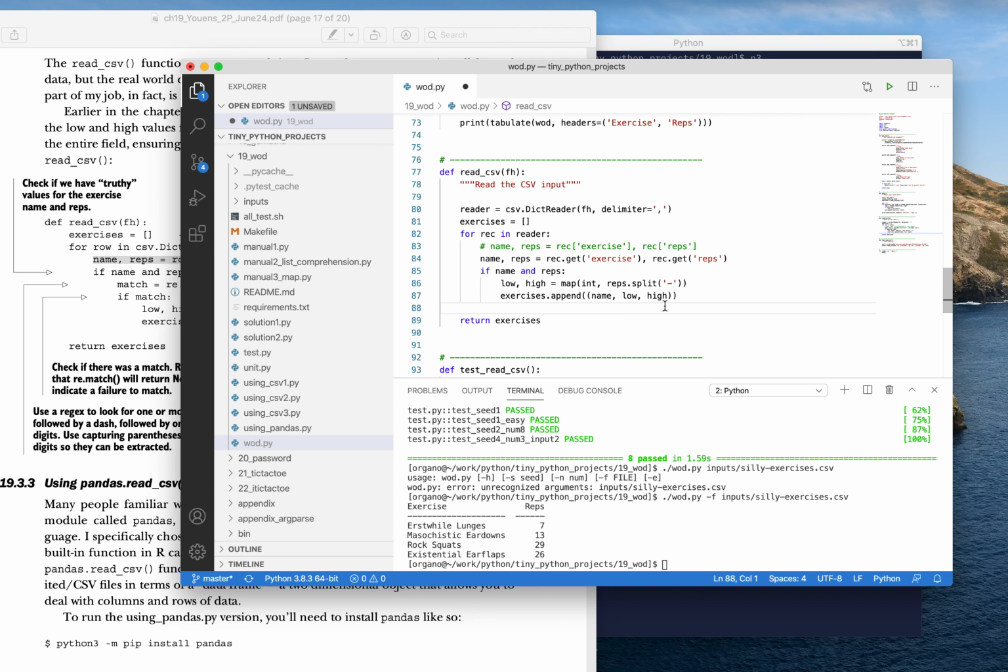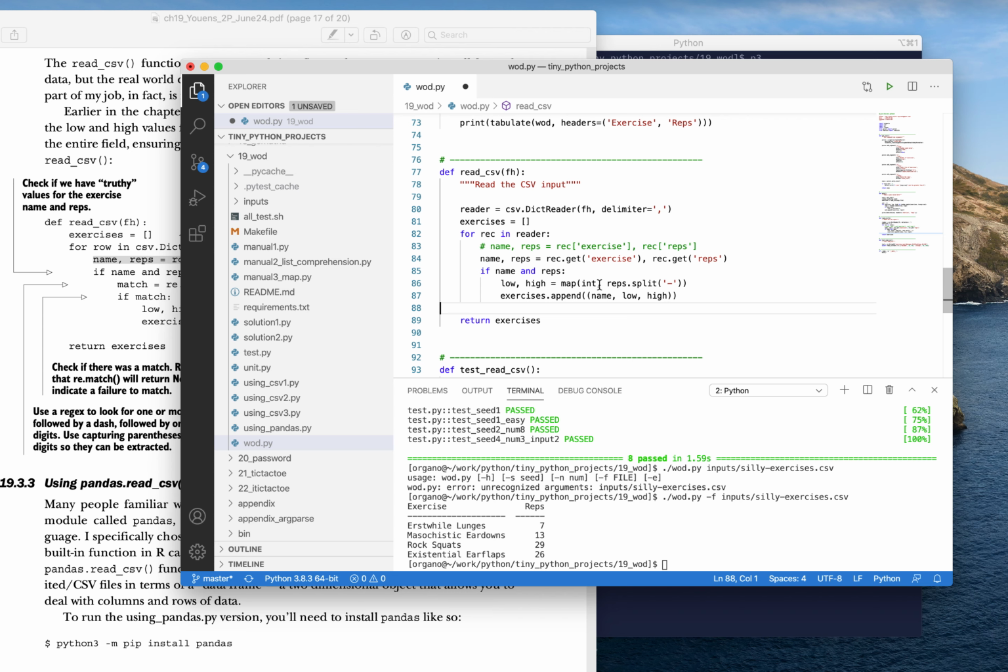non values, or really we have to think about these are strings, so the empty string is actually falsy, and because I'm just using this like falsy and truthy, I'm not explicitly saying if name not none and reps not none. So I'm just saying if name and reps, I'm just saying evaluate this in a Boolean context. So if they're either none or the empty string, they'll evaluate as falsy. Anything other than those values will be truthy. So if I have a value for name and reps, now I can go forward.